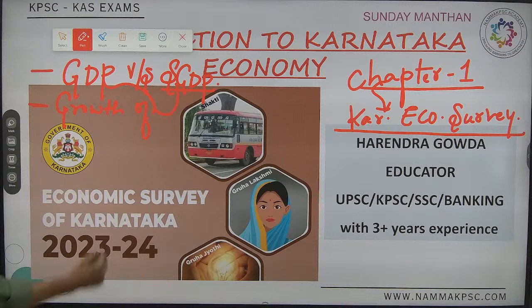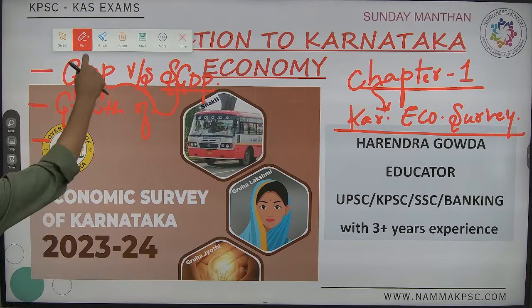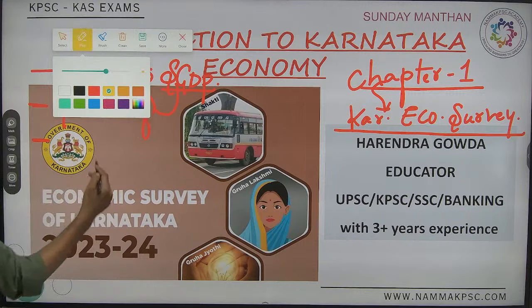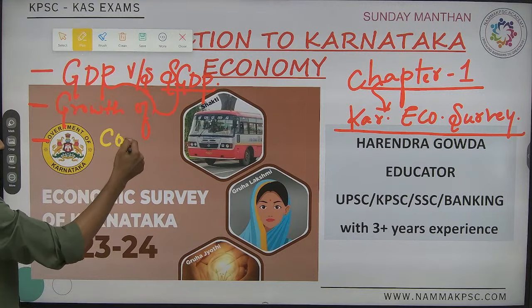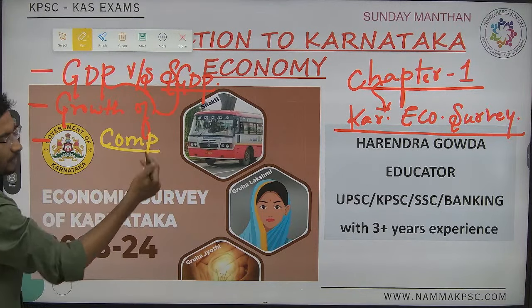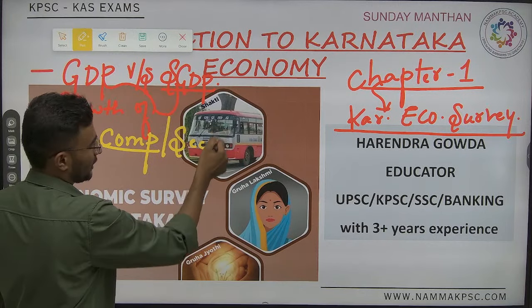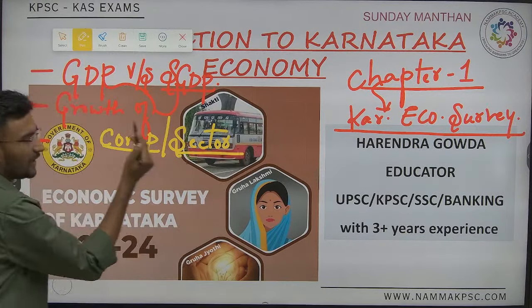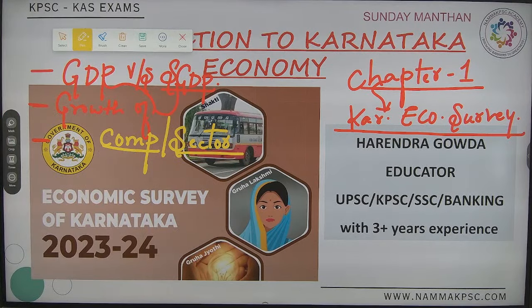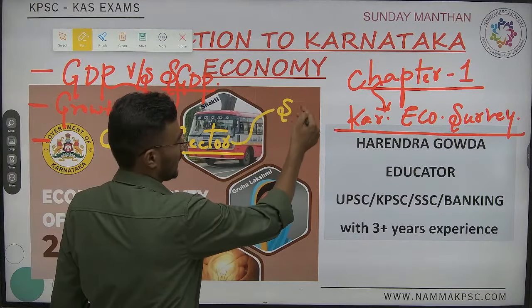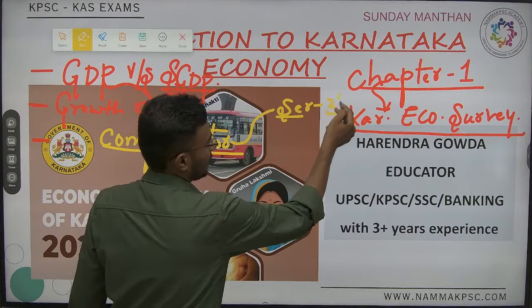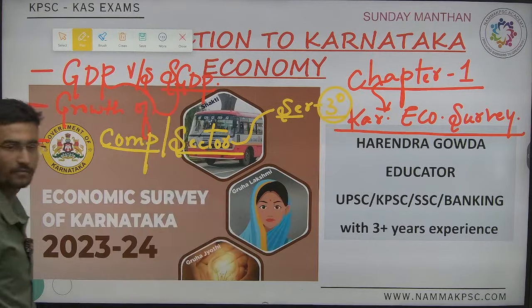The third major important one, we have discussed the composition, or the sectoral percentage. Which sector has the highest percentage? It is the services sector, or I can say the tertiary sector, that has the highest percentage.